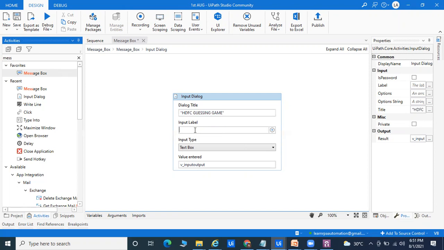And here in the input level, I will try to pass the things. Please provide your input. Okay, so it will store in this variable and it will go.